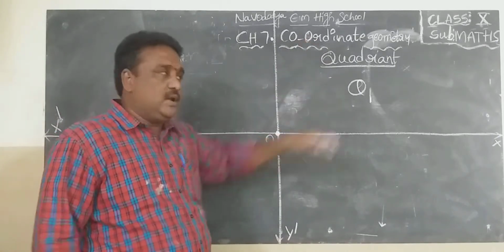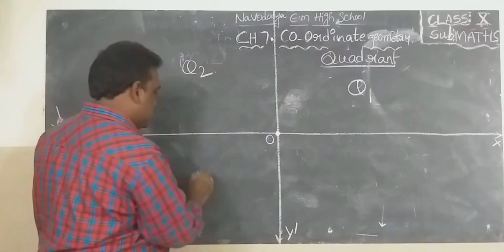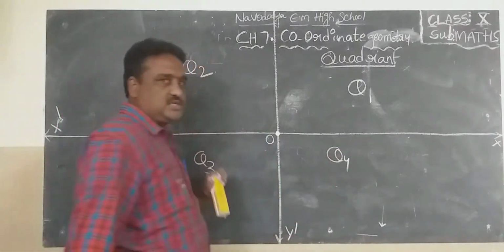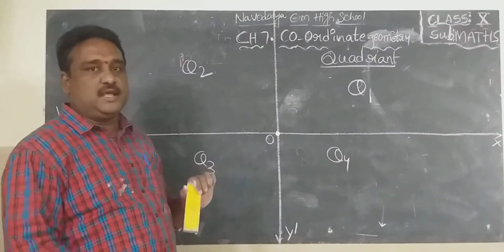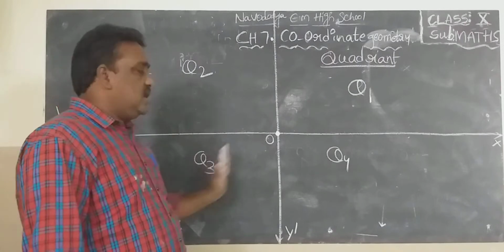This is Q1, first quadrant. This is Q2, second quadrant. This is Q3, third quadrant. This is Q4, fourth quadrant. So totally 4 quadrants are there: Q1, Q2, Q3, Q4.